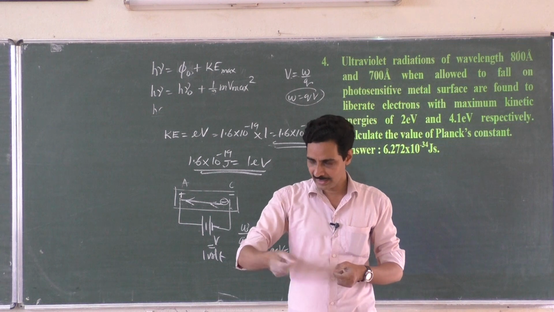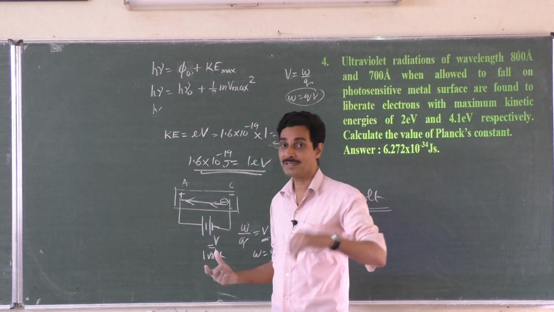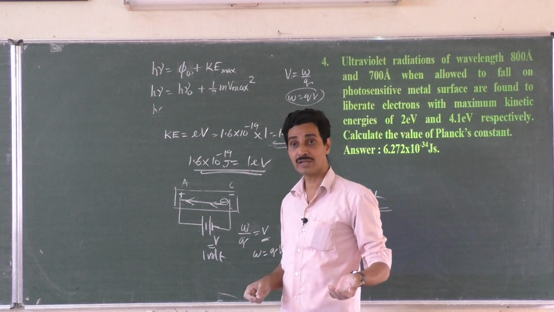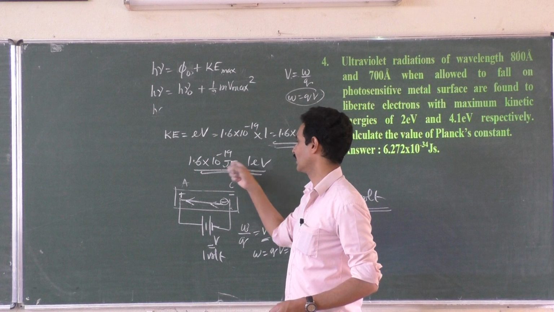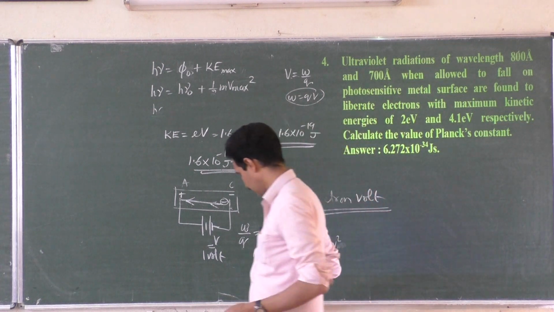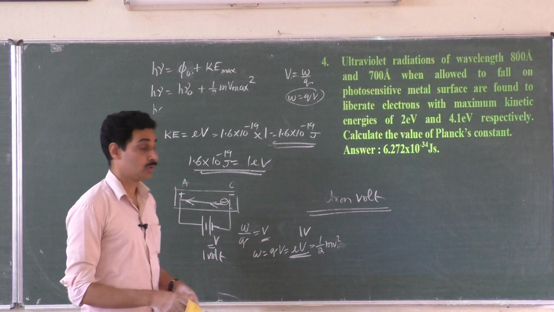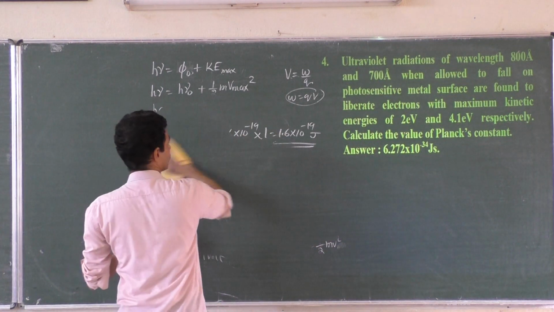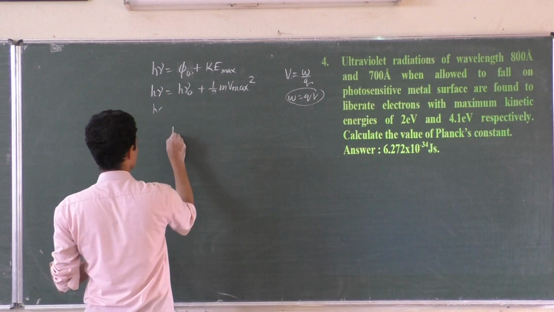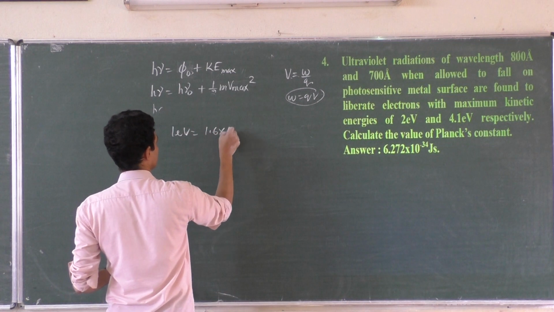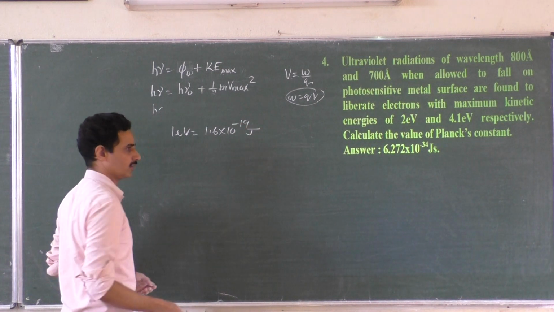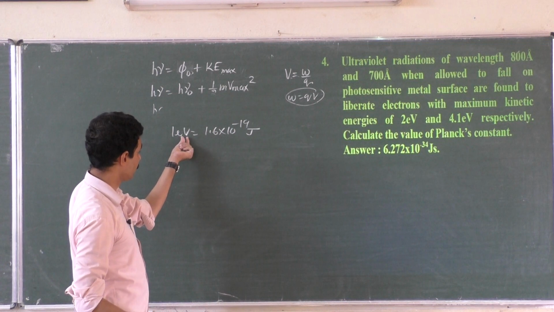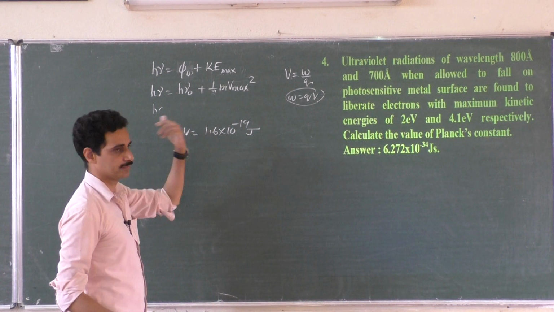When you accelerate an electron through a potential difference of 1 volt, how much energy does it gain? That energy is 1 electron volt. How much is 1 electron volt in joules? 1.6 into 10 to the power minus 19 joules. So this is what I needed. Don't memorize it by heart. Simply remember it like this. 1 electron volt is 1.6 into 10 to the power minus 19 joules, because 1 electron volt is the energy gained by the electron when it is accelerated through a potential difference of 1 volt. So 1 volt into charge of electron, this much.